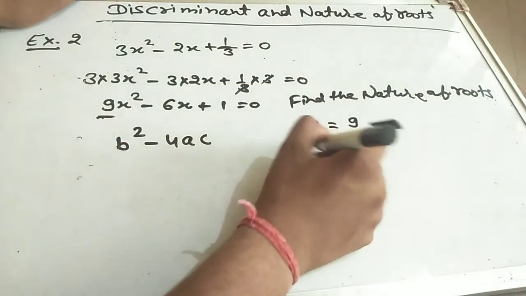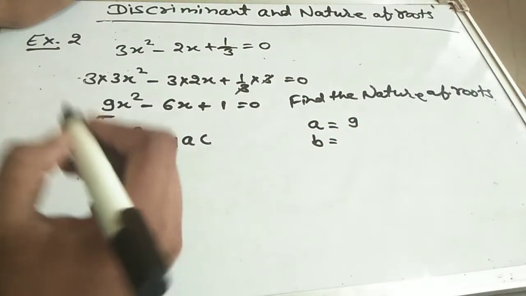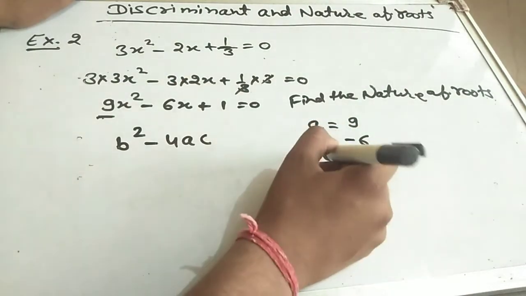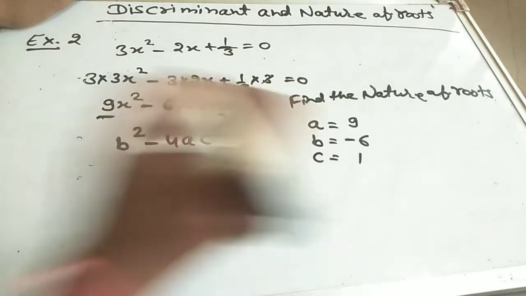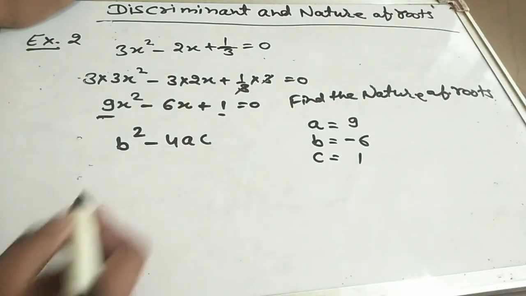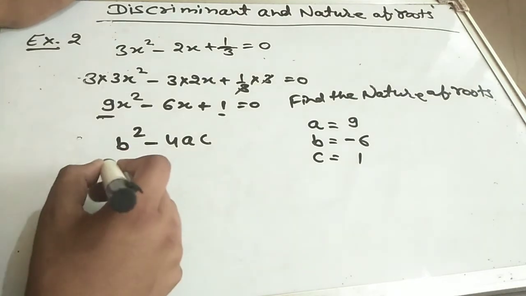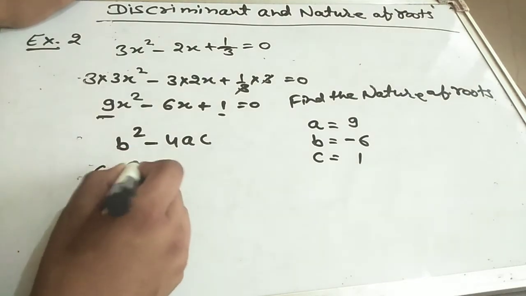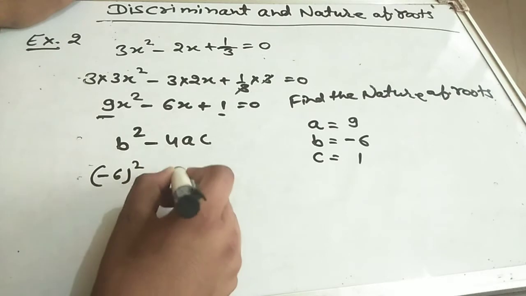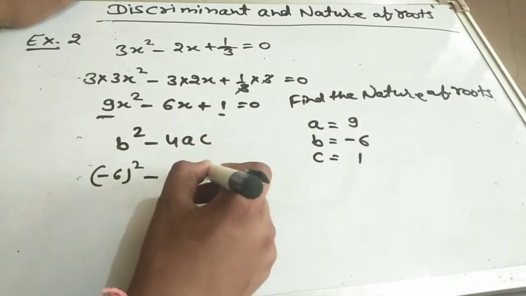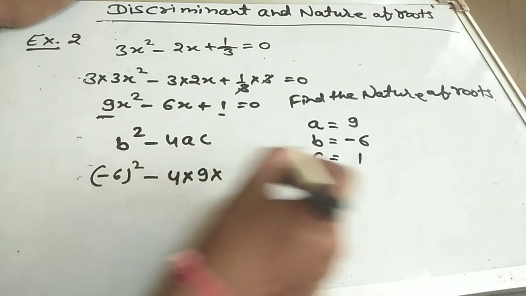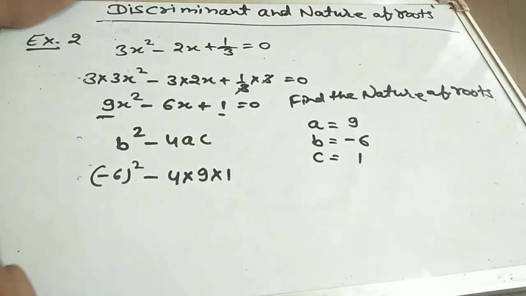B is the coefficient of x, and C is the constant, so 1. Okay. Now put the values. B square means minus 6 square, minus 4 as it is into A, the value of A is 9, into the value of C is 1.